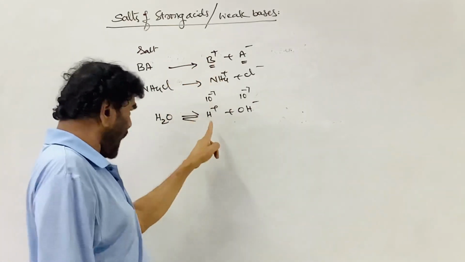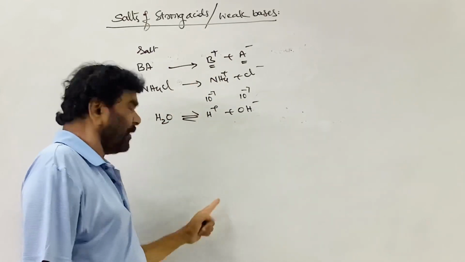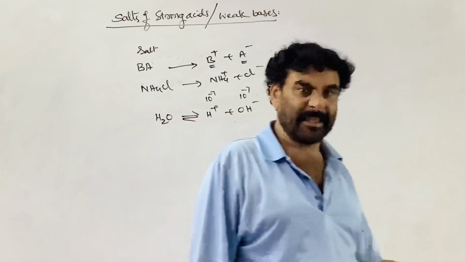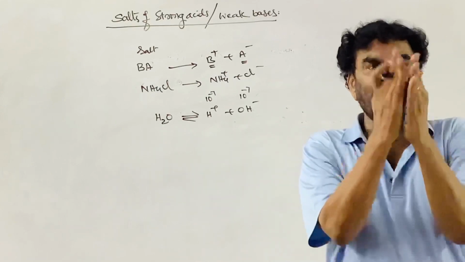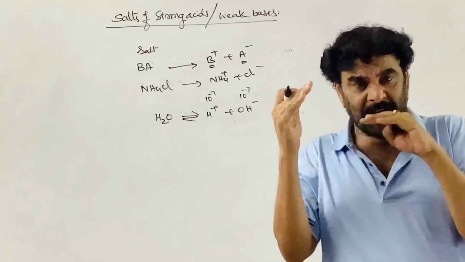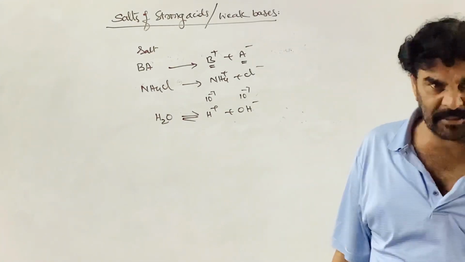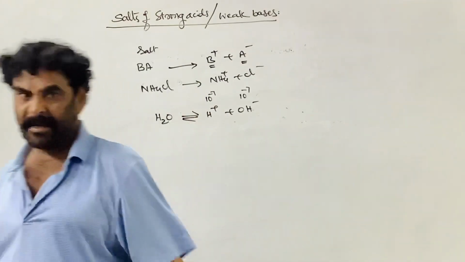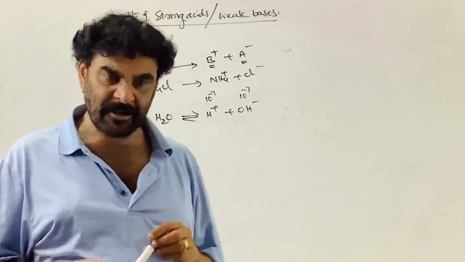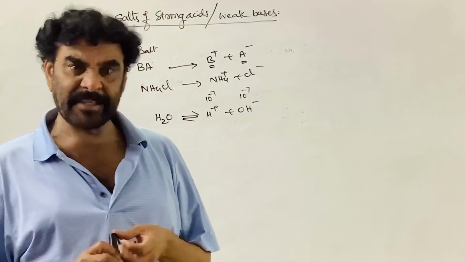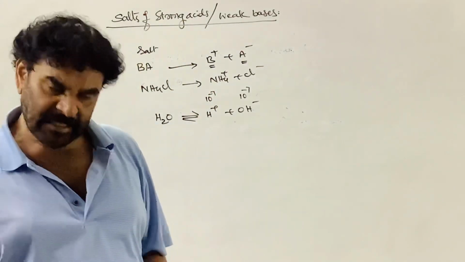Now, if one of the ions added to the water combines with the H plus ion or OH minus ion, the water equilibrium is disturbed and the relative concentration of H plus and OH minus is affected. The concentration of one of the ions becomes more than that of the other. That phenomenon in which the cation or anion or both ions disturb the water equilibrium and affect the relative concentration of H plus and OH minus ion is called hydrolysis.